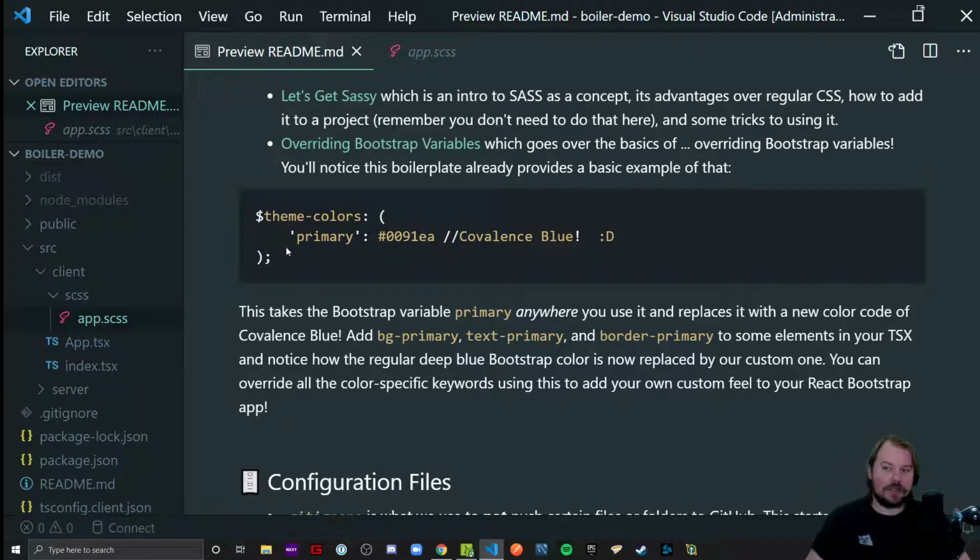And you can experiment with this as well by taking over the other color values that Bootstrap uses. Things like success, danger, info, warning, secondary. You can take those and map your own custom color theme. That's the first step that you can take to super customize that Bootstrap website, to make it look less bootstrappy and more you. A lot of the time I make some kind of vaporwave theme that I end up following through these theme colors. But anywhere you write border primary, text primary, BG primary, they will not use the default Bootstrap blue, but now your custom color, and in the case of the boilerplate, the custom Covalence blue color.